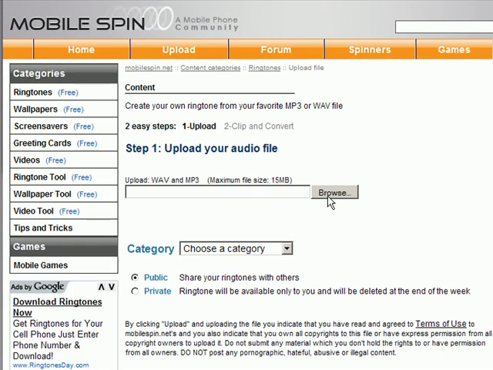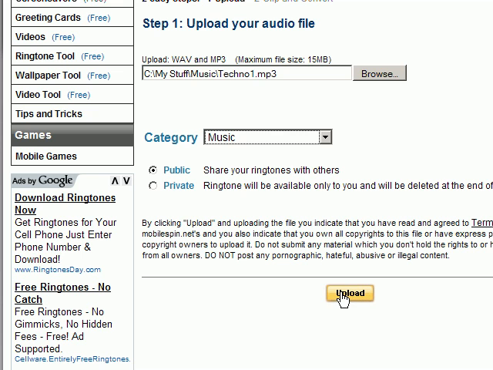Select the file that you want to make into a ringtone. Choose the category and decide whether you want to make it public or private. Then click Upload.